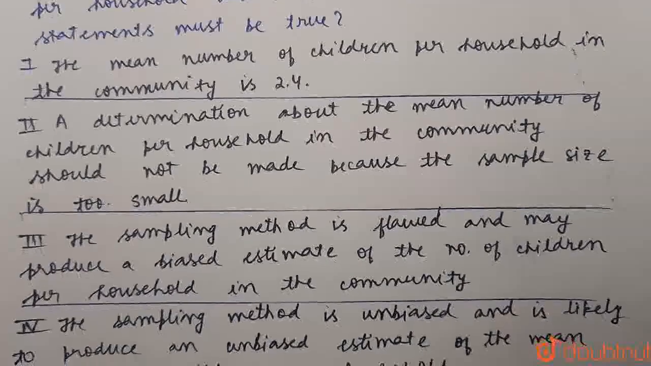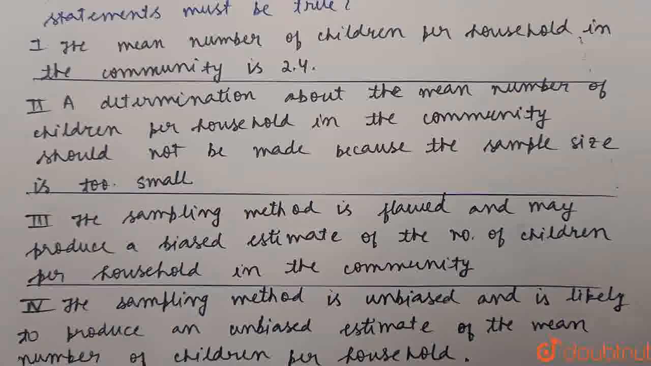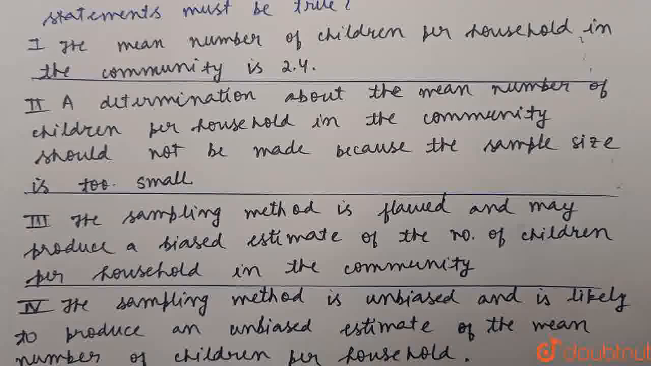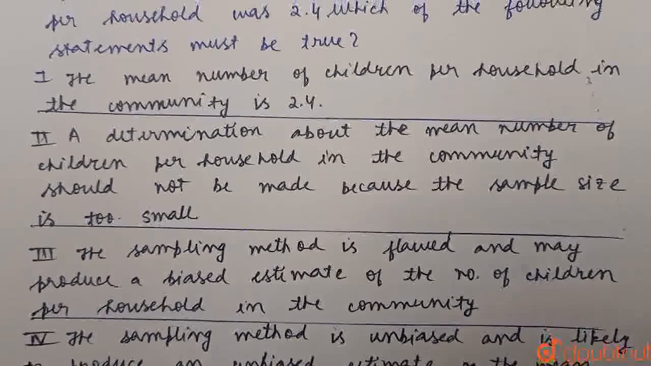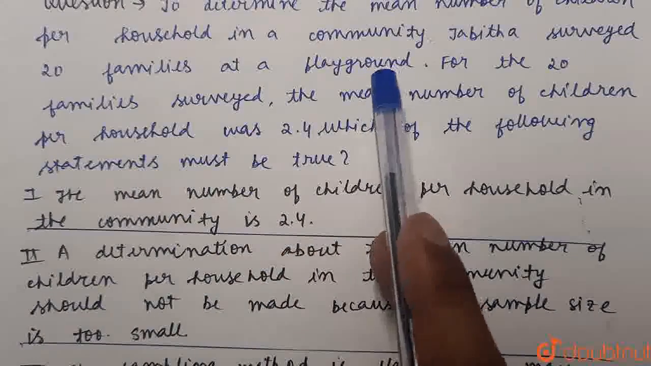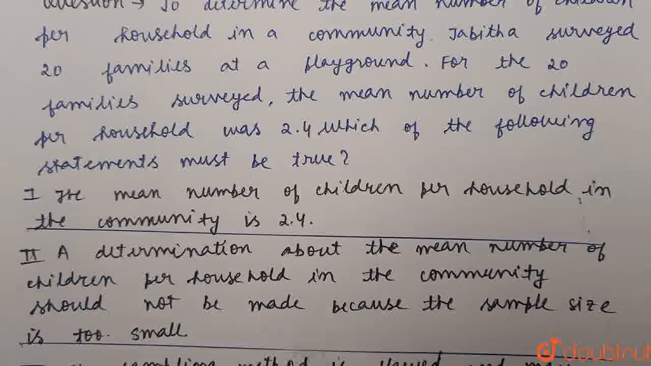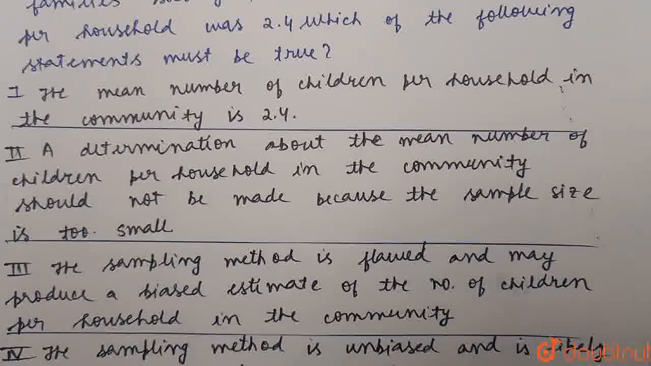Now let me also check the fourth option. The sampling method is unbiased and likely to produce an unbiased estimate. So from the first line also we can be sure that the fourth option will not be your answer, because it is saying the sampling method is unbiased. But here, as I mentioned earlier, Tabitha used 20 families at a playground. Since she is taking the survey from a particular region, her survey tends to be biased. Okay, so option C, the sampling method is flawed, will be our answer.